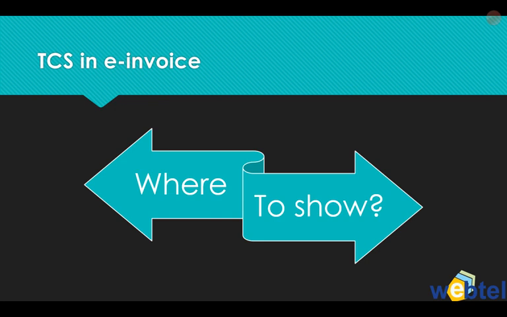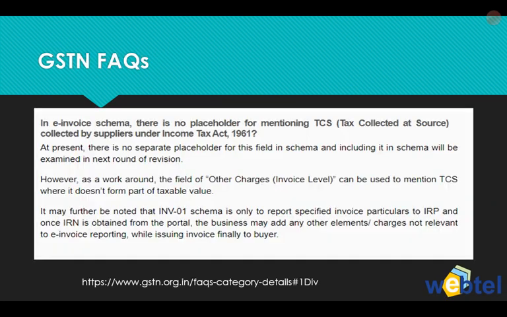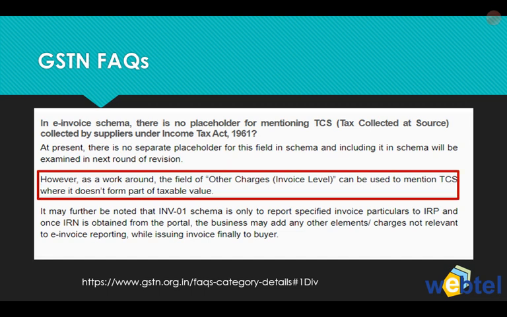So where to show this TCS amount in e-invoice? If you look at the GST FAQs, they say that there is no specific place, and they will come out with some solution in later updates, but as a workaround you can put this amount in other charges at invoice level, which can be used to mention TCS where it doesn't form part of taxable value.